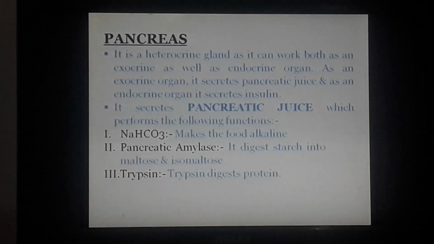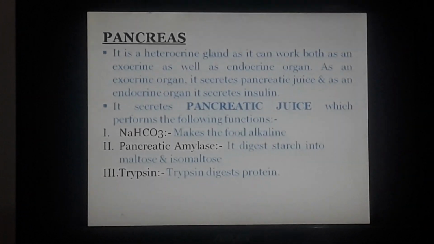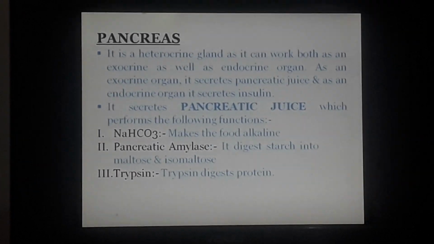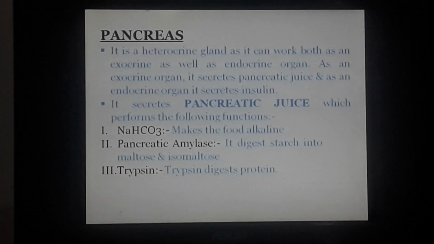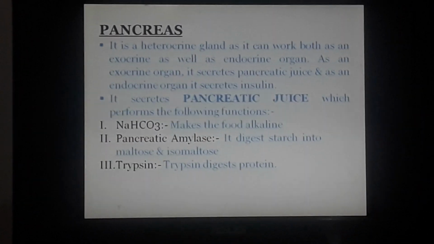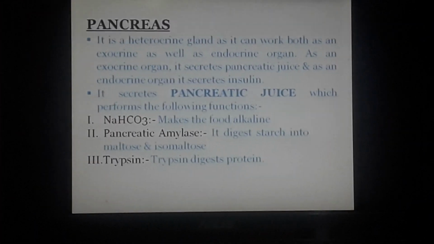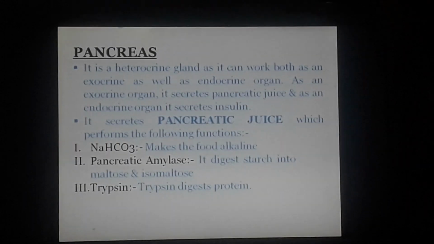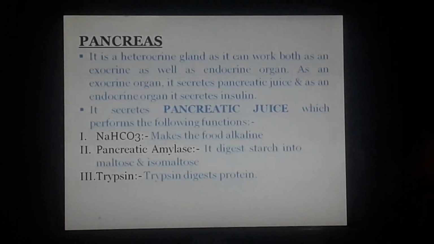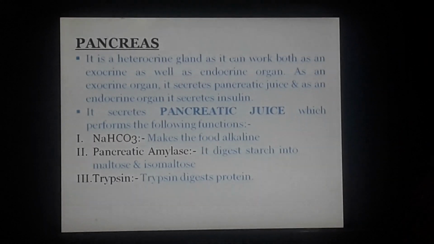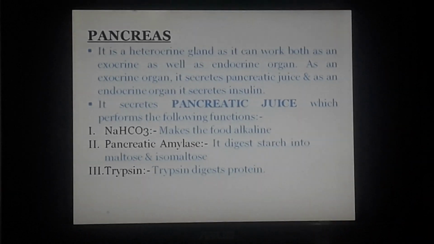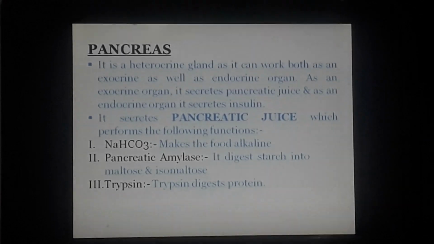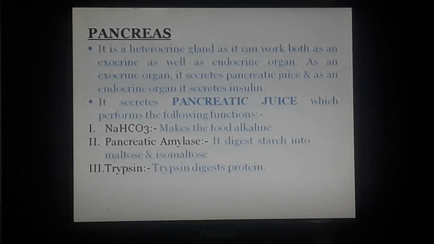Again, there is a concept here. When we were studying the stomach, we saw that the environment inside the stomach was acidic. But now when the food has come to the small intestine, the food will be made alkaline, and the pH of the food will be more than 7.